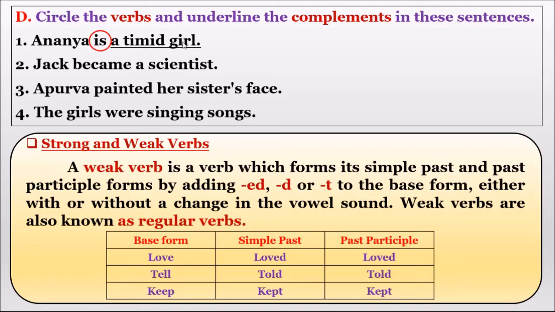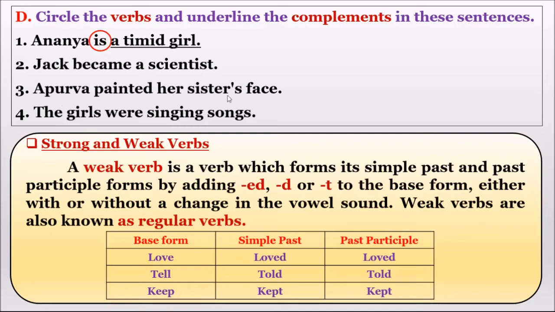Now coming to the second one. Jack became a scientist. What is the verb here? Became. Became is an action word. Circle "became." Jack became what? What helped this sentence to be completed? A scientist. Jack became a scientist, right? So circle "became" and underline "a scientist." Okay.